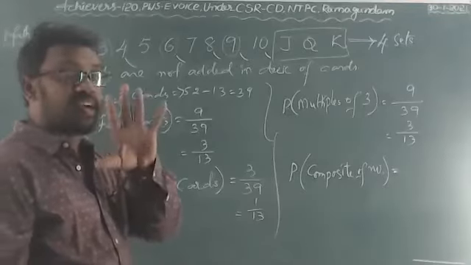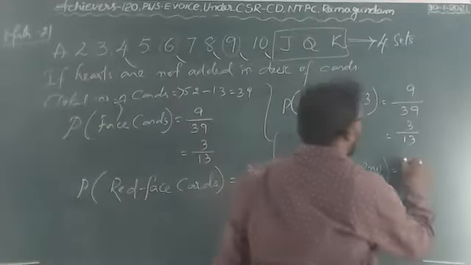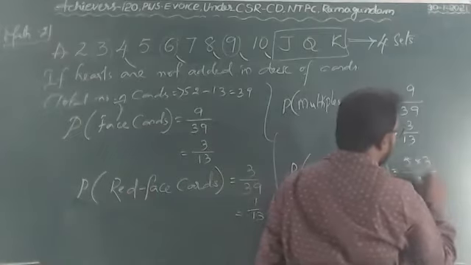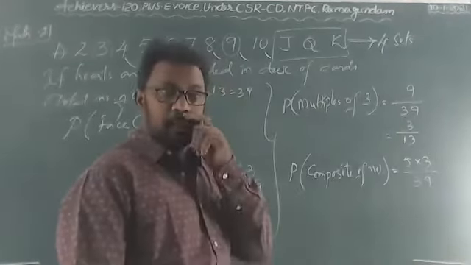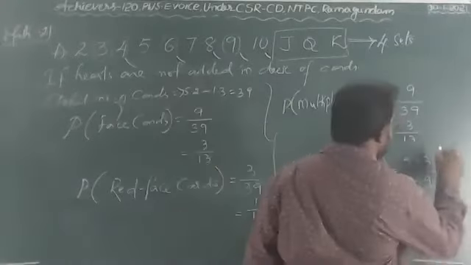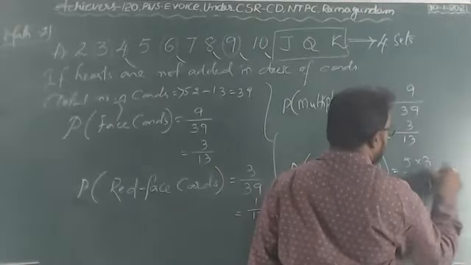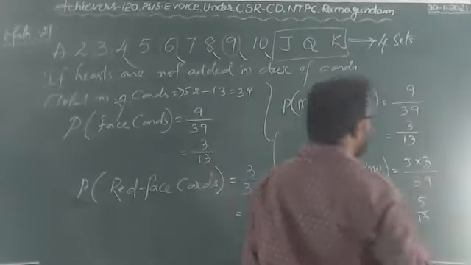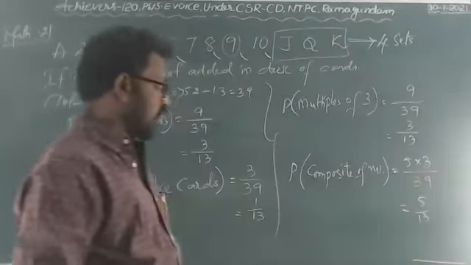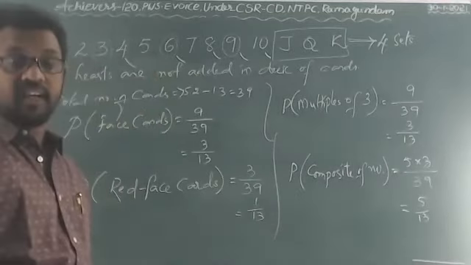So 5 threes are 15, and here there are 39 cards in total. Now the 3 table is going: 3 ones are 3, 3 13s are 39. So 5 by 13 is the result.